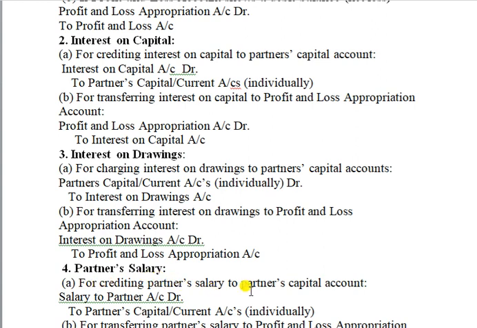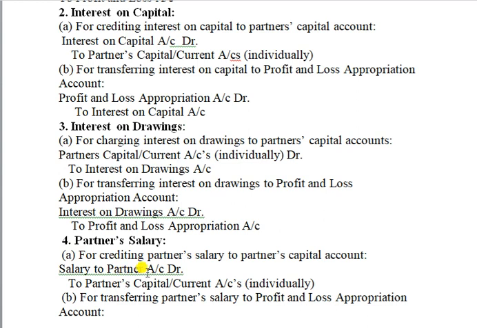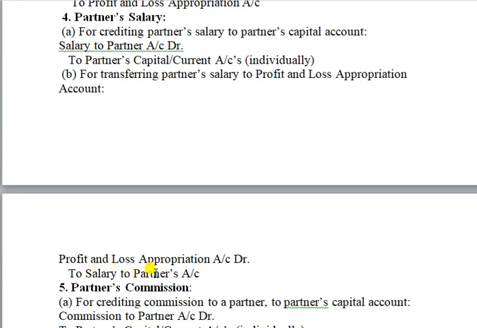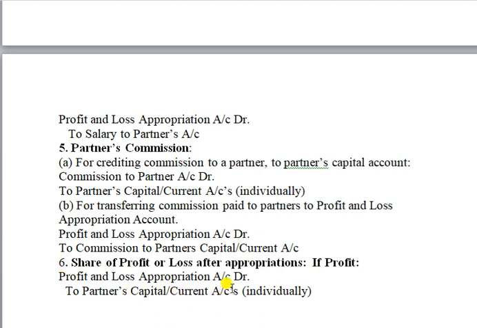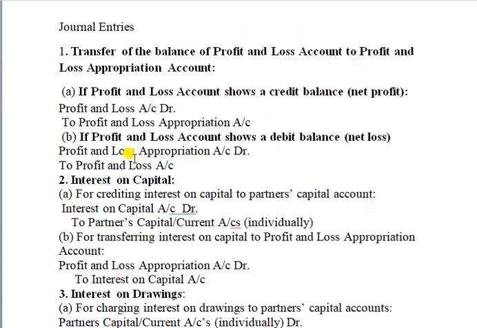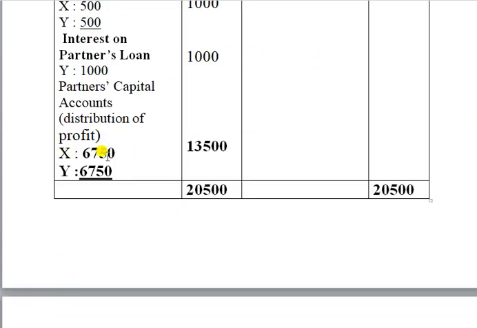Next, partners' salaries account. For crediting partners' salary to the partners' capital account, salary to partners account debit to partners' capital or current account, and then profit and loss appropriation account debit to salary to partners account. Like that for partners' commission. And for the share of profit in the profit and loss appropriation, if it is a profit, what's the journal entry? Profit and loss appropriation account debit to partners' capital or current account. This balance we are dividing among the partners: profit and loss appropriation account debit to X capital and Y capital.